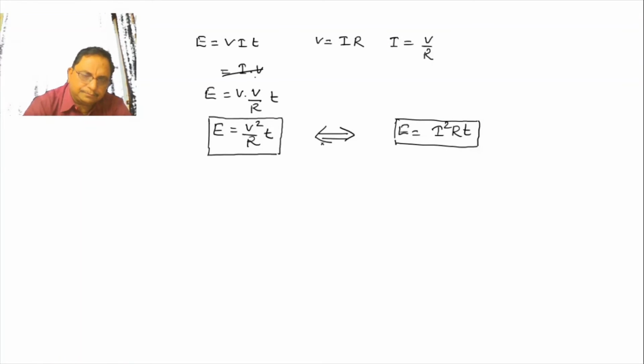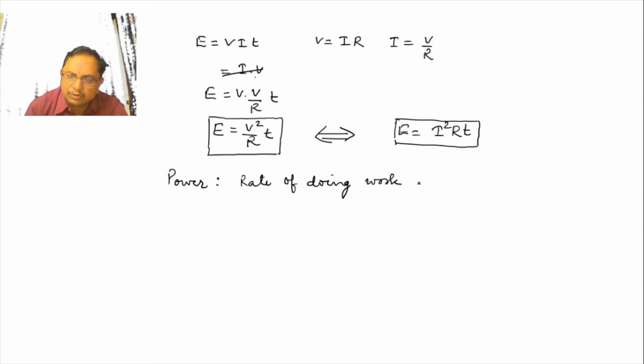Let's see. Power. You are knowing the well-known definition of power is what? That is rate of doing work. Rate of doing work. Means in unit time, how much work done is equal to power. In unit time, how much work is done is equal to power. You know that power is equal to W upon T.